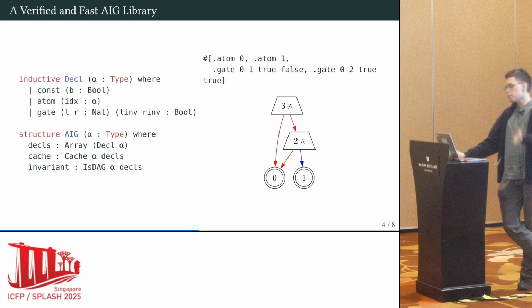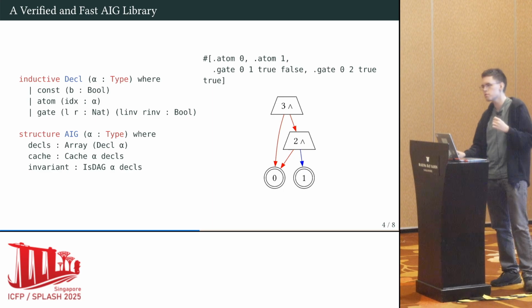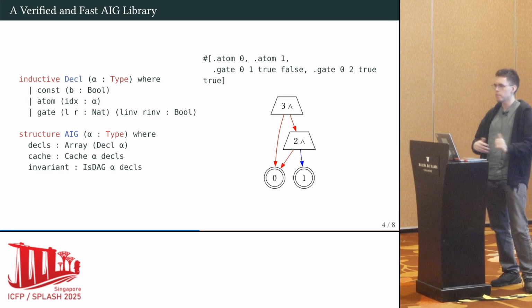And then on top of this definition, we build a framework for reasoning about functions that build up these AIGs, which unfortunately I don't have enough time to go into, and then also the remainder of the pipeline with the CNF reduction and the LRAT proof checking.